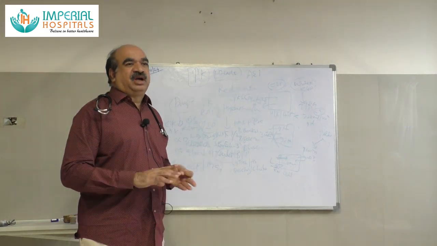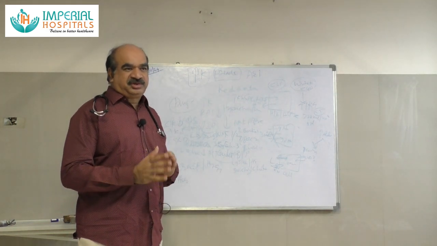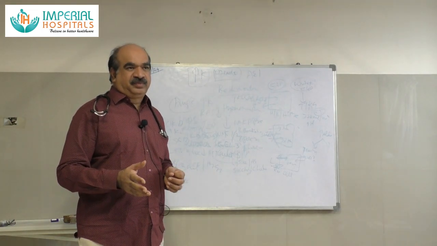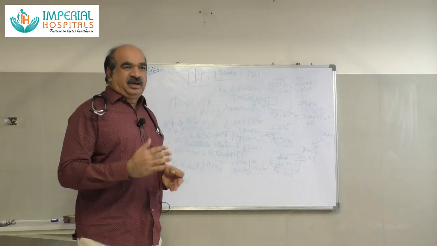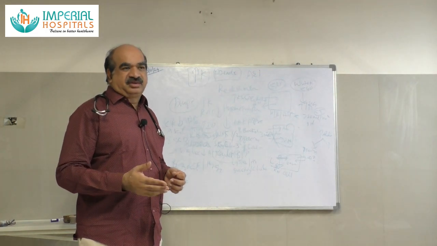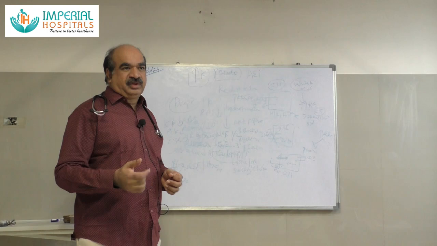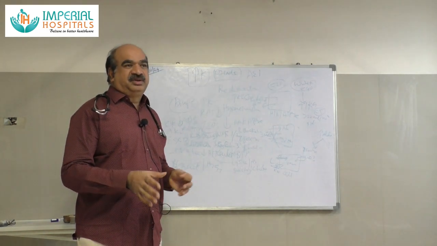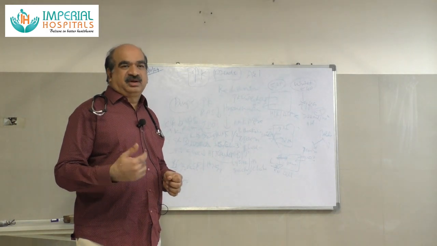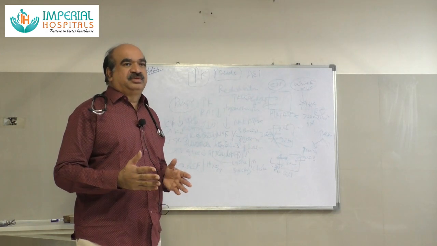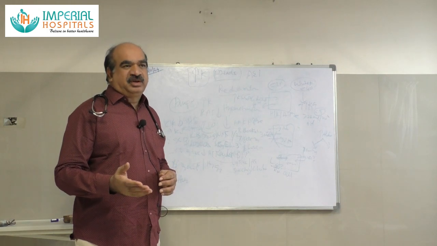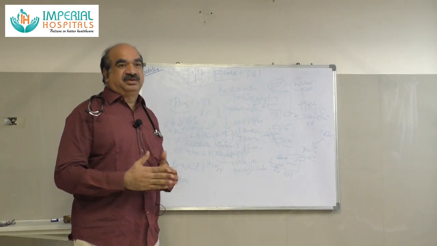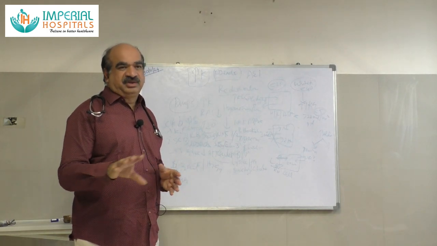Then hyporeninemic hypoaldosteronism conditions like tubulointerstitial diseases like SLE, sickle cell anemia, amyloidosis, obstructive uropathy, post-ATN situations, diabetes, diabetic nephropathy, or drugs like NSAIDs, COX-2 inhibitors, beta blockers, cyclosporin, tacrolimus, elderly people, or with kidney disease, or with familial causes of hypoaldosteronism. In type 2, there will be genetic mutations in the WNK1, WNK4 serine threonine kinases, Kelch-like 3 gene, ubiquitin ligase complex gene, these are involved.